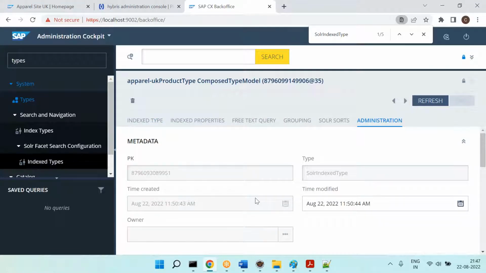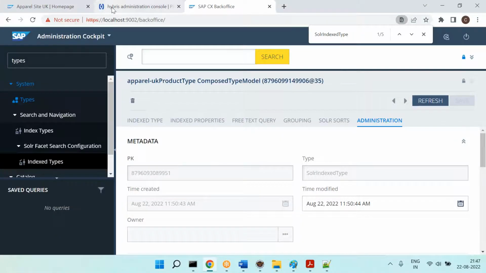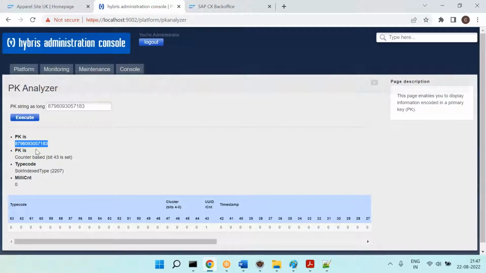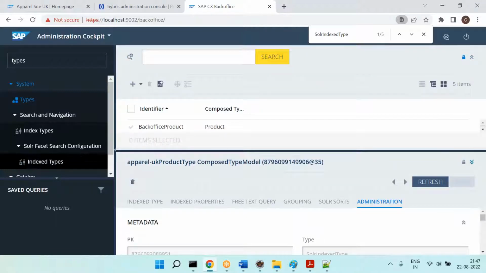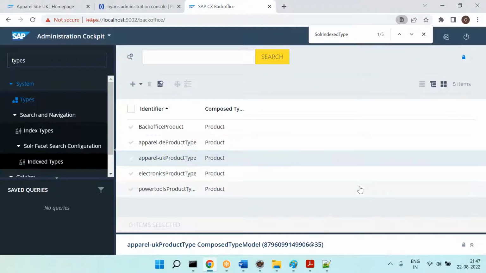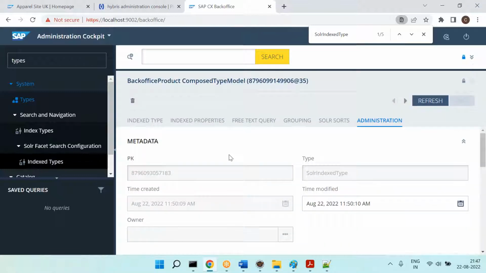You can go here and you can see 183. See this one. This is how you can find out the corresponding type, corresponding data.